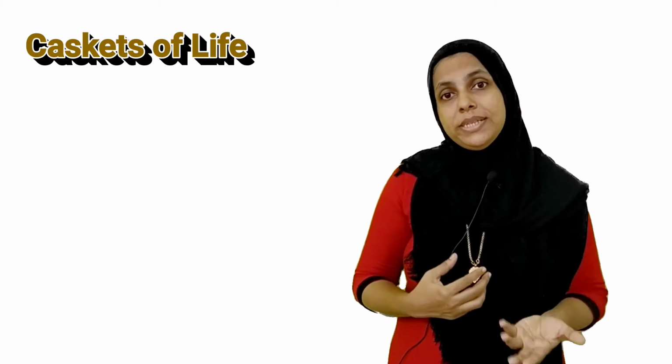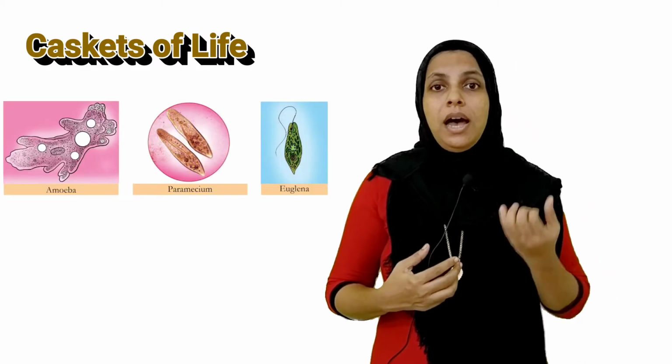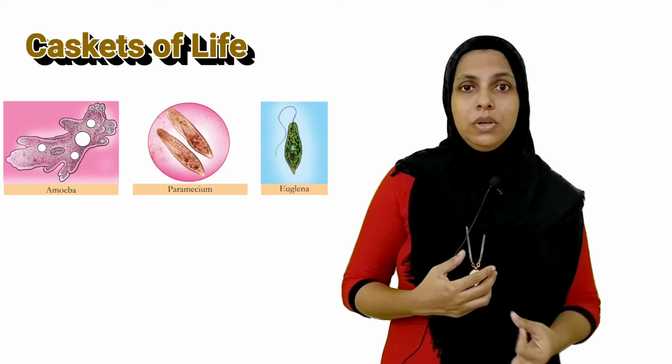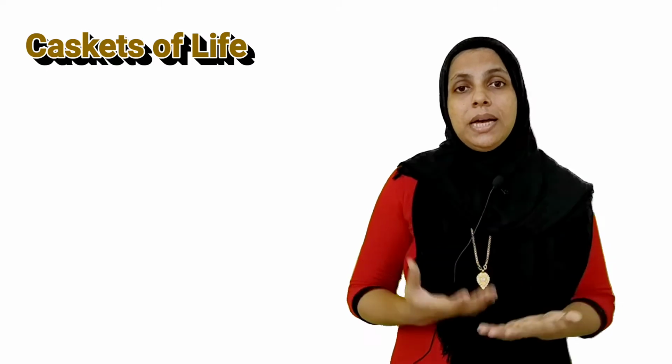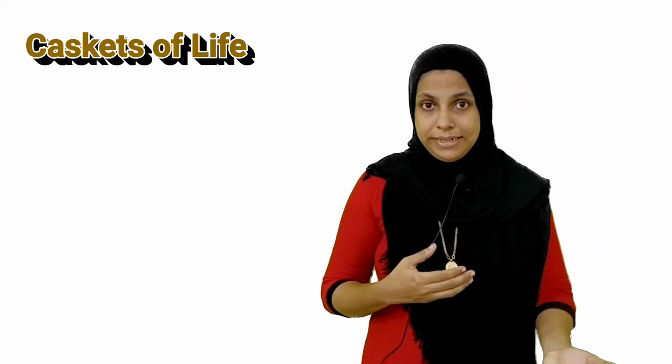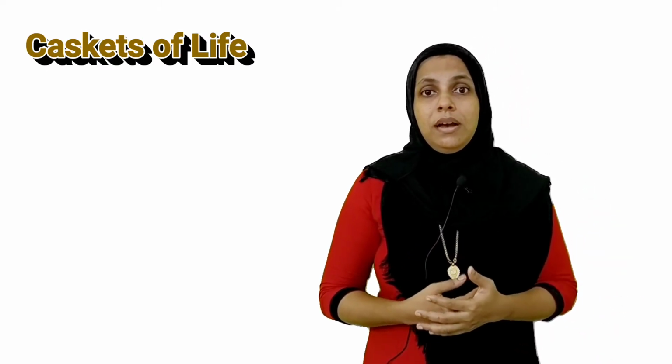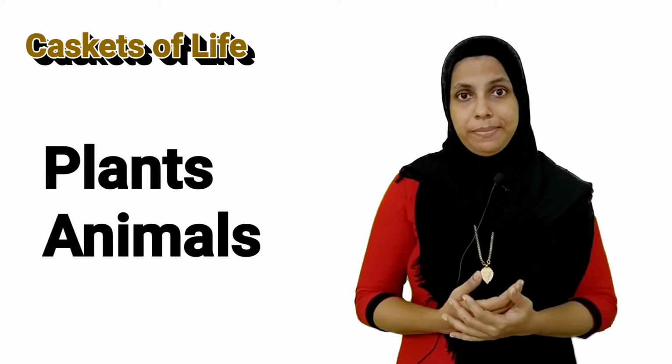Which are unicellular organisms? Examples for unicellular organisms are amoeba, paramecium, euglena, bacteria, virus. Which are the examples for multicellular organisms? Plants, animals.